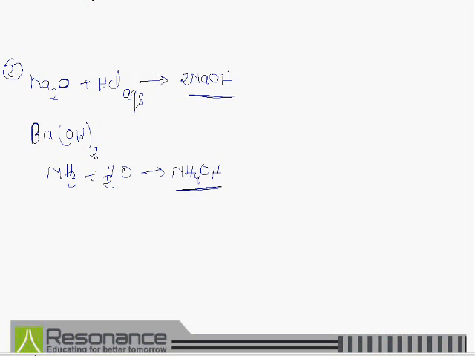Now we will discuss the classification of bases. Classification of bases can be done on the basis of the following criteria.